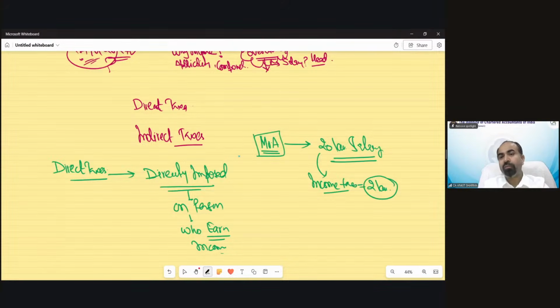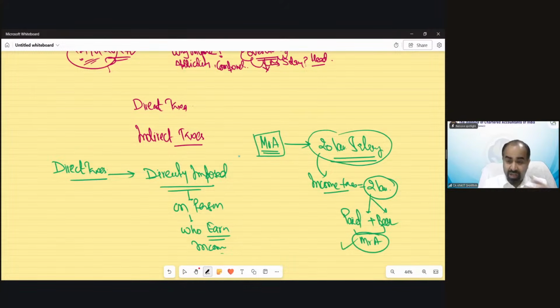The tax on this income needs to be paid and borne both by Mr. A. So the incidence of tax needs to be borne by Mr. A as well as the tax needs to be paid by Mr. A. So that is called direct tax.